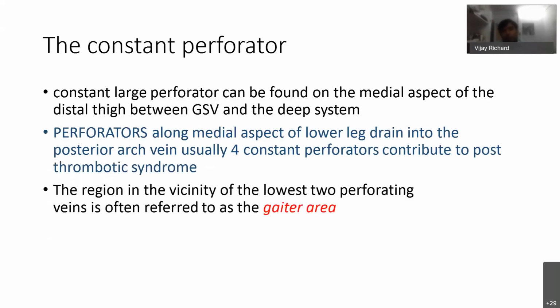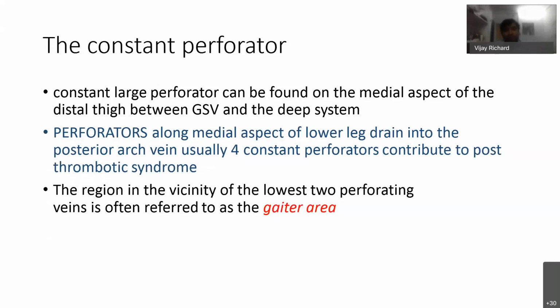In most of the general population, there is a constant perforator in the distal thigh between the GSV and the deep system. And there are another 4 constant perforators in the leg, which connect the posterior arch vein to the deep vein.